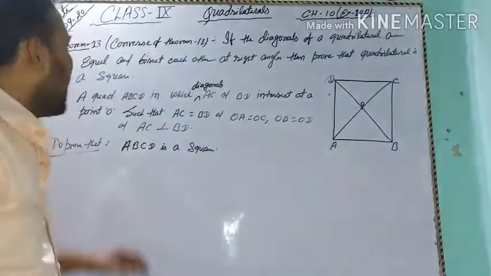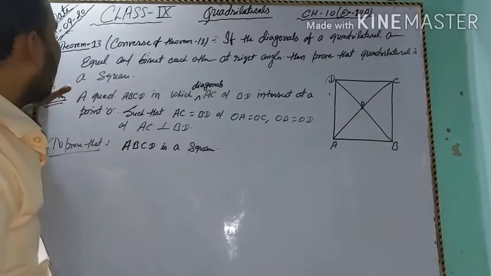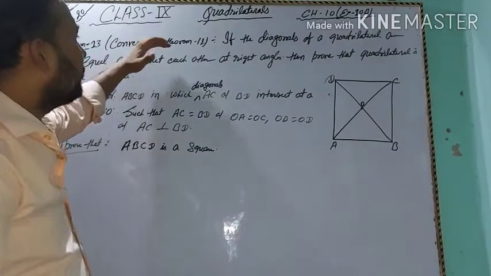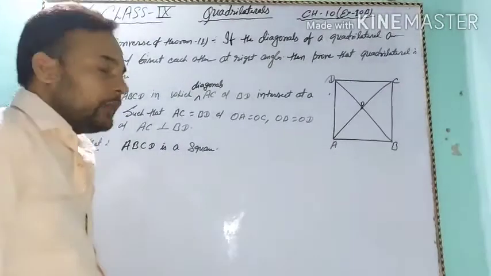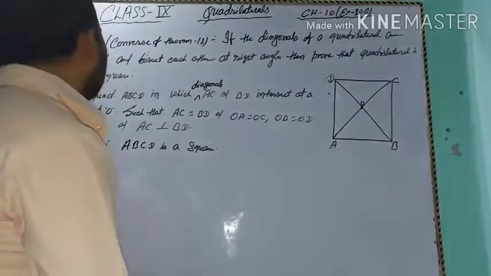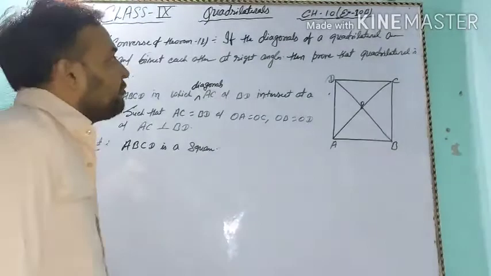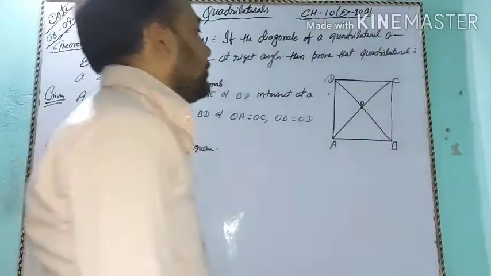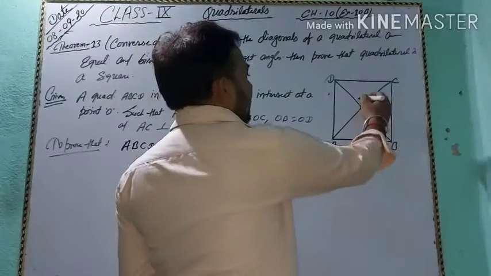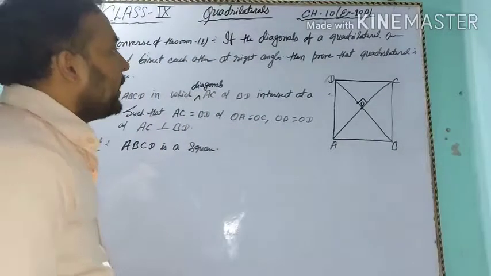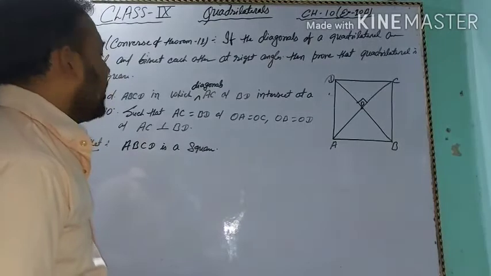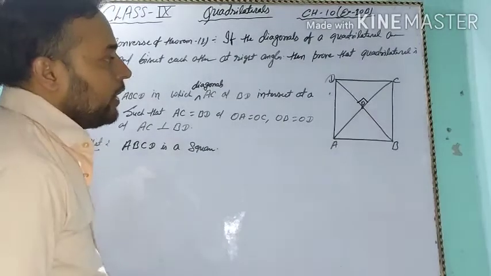Okay. Our next theorem is theorem number 13, that is the converse of theorem 12. If the diagonals of a quadrilateral are equal and bisect each other at right angles, then prove that the quadrilateral is a square. Okay. So students,